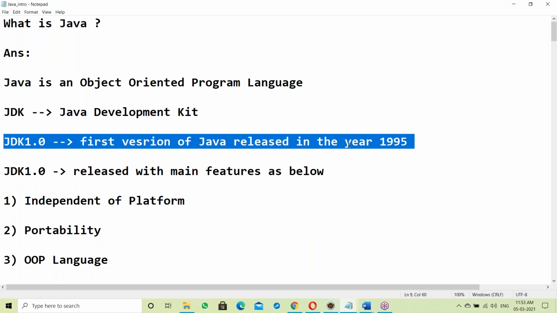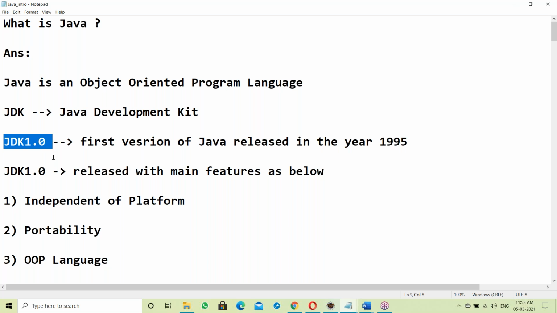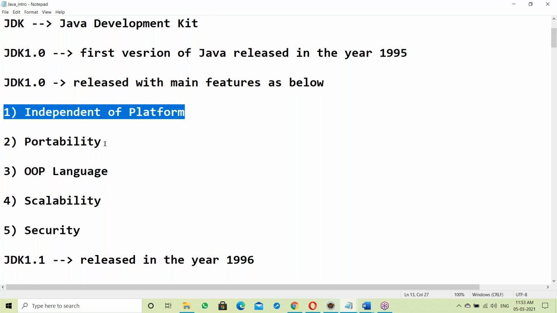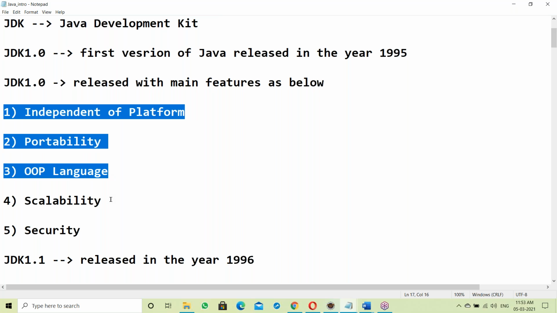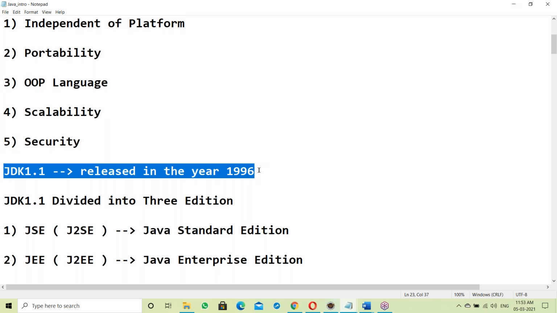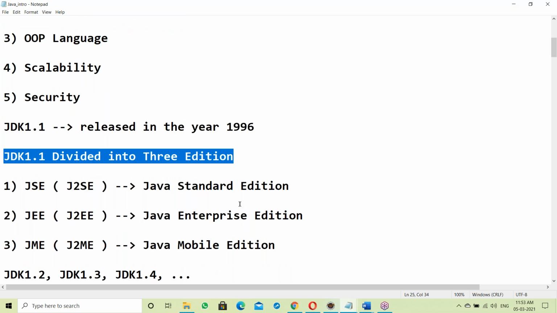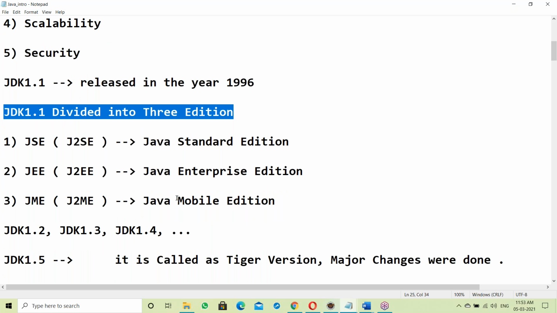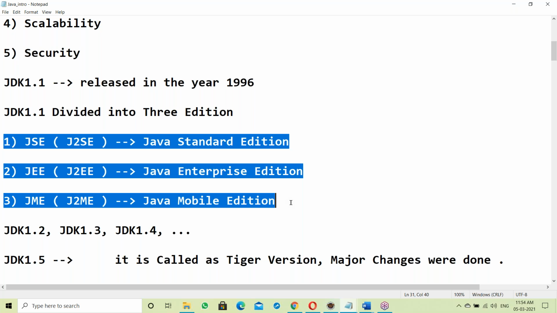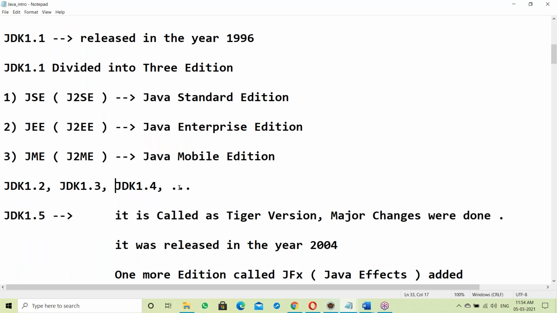The first version of Java was released in the year 1995. JDK 1.0 was the first version, released with features like platform independence, portability, OOPS language, scalability, and security. The next version, 1.1, came in 1996. In JDK 1.1, Java was divided into three editions: standard edition, enterprise edition, and mobile edition. Later came JDK 1.2, 1.3, 1.4.